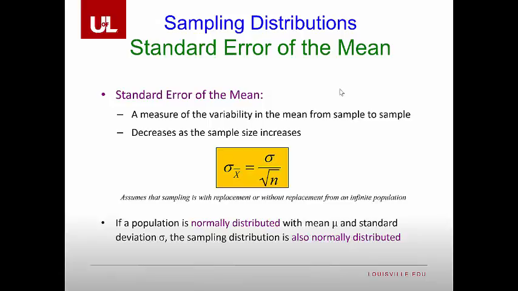Notice that it decreases as the sample size increases, and this should make sense because as little n approaches big N, meaning it goes all the way to the population size, we should have a standard error that goes to 0. Why? Well, let's think back to our example of looking at heights of individuals in our classroom.